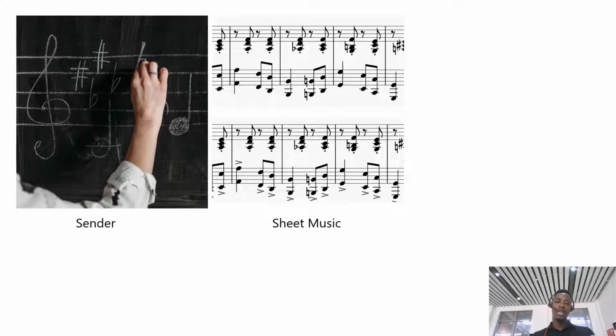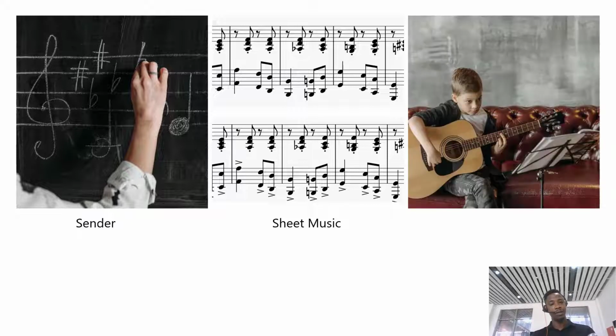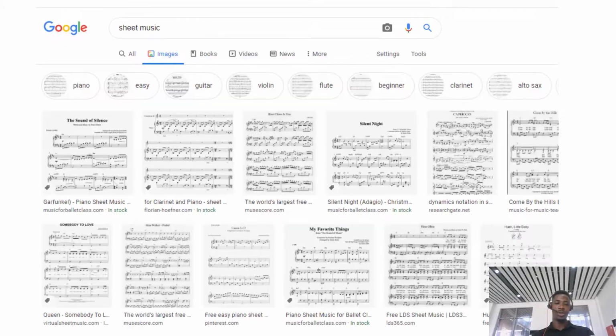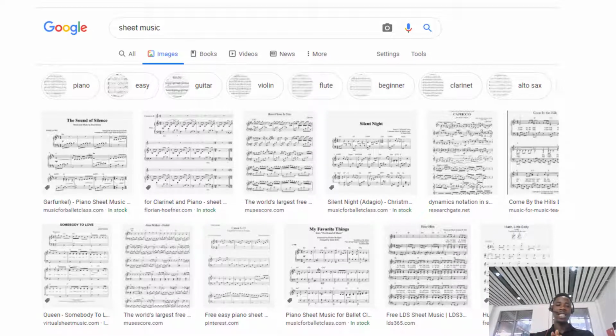And you want to agree with me that this sheet music is one of the things that follow semantic notation, because anybody can read this sheet music across the world, right? As long as you're a musician, you can take up the music and read it, right? Somebody can write this in the US and somebody in Nigeria who can play music can read this sheet music, right? So this is true communication. If you type sheet music in Google, I'm sure you're going to see the same color everywhere, because everything is standard. There's a semantic notation for this.